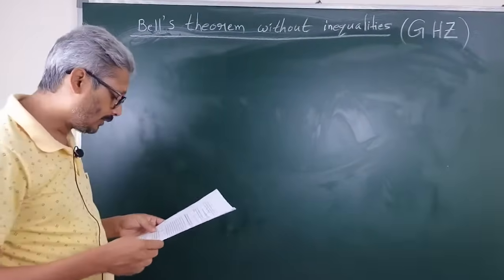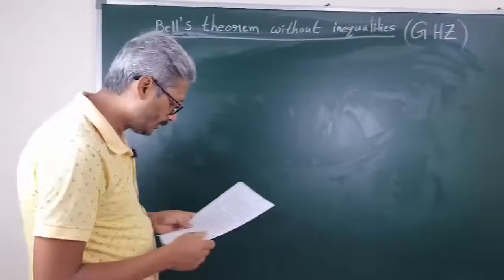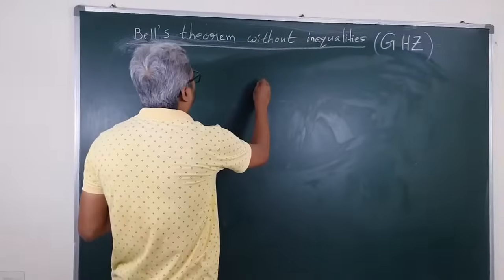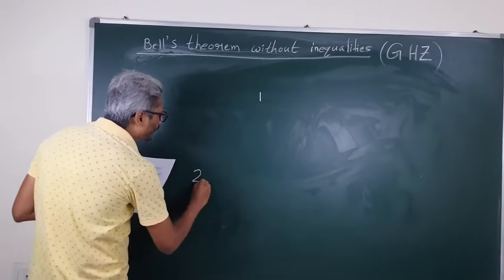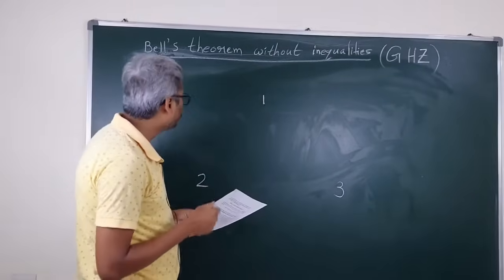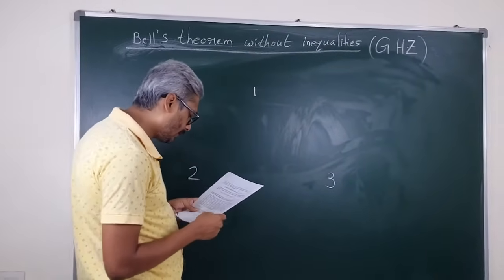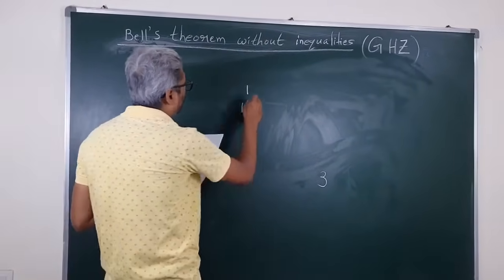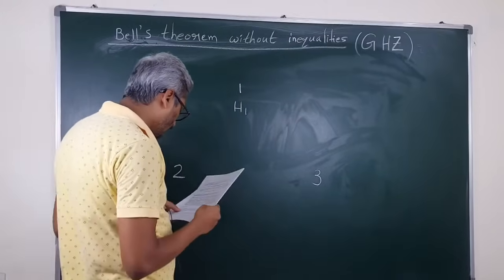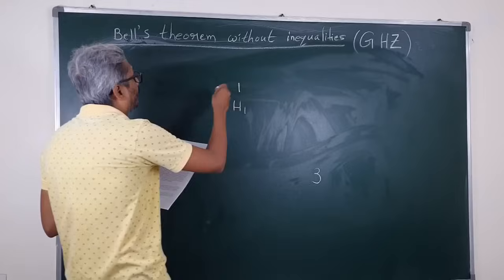Here we consider a composite system consisting of 3 subsystems 1, 2 and 3, and quantum mechanics associates a Hilbert space H1 with subsystem 1, which we consider to be a spin half quantum system.